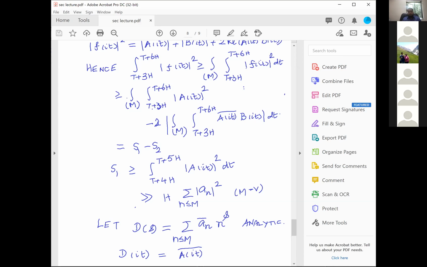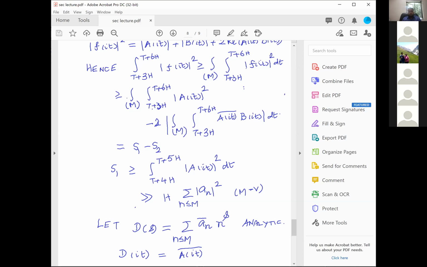But on the other hand, ds is not like that. ds will be of higher order to the right and lower order to the left, because n power s appears, not n power minus s. That essentially means that the error in moving the line of integration from sigma equal to 0 to sigma equal to 3 has to be controlled carefully. Therefore, that's also very important.